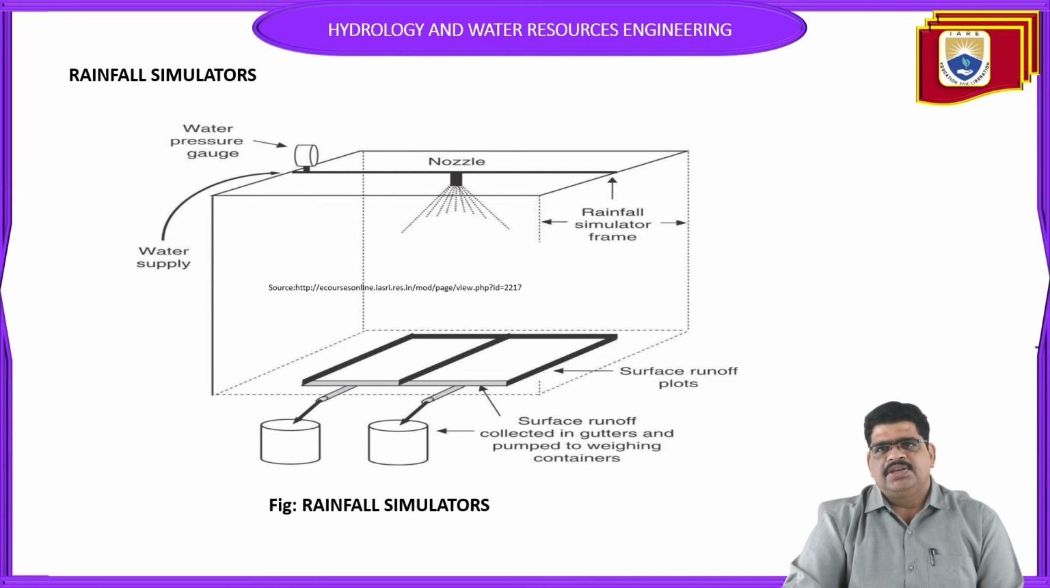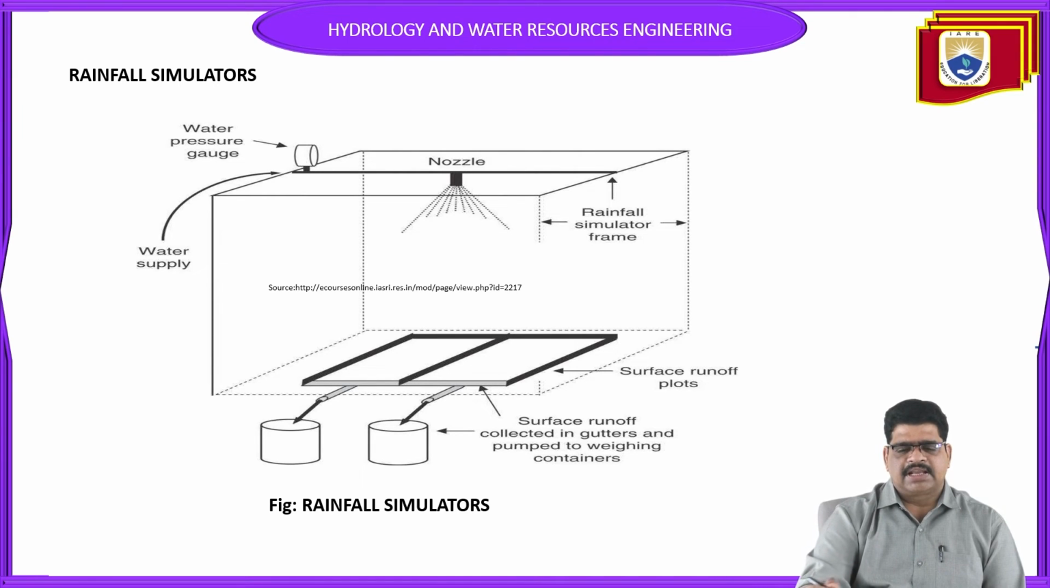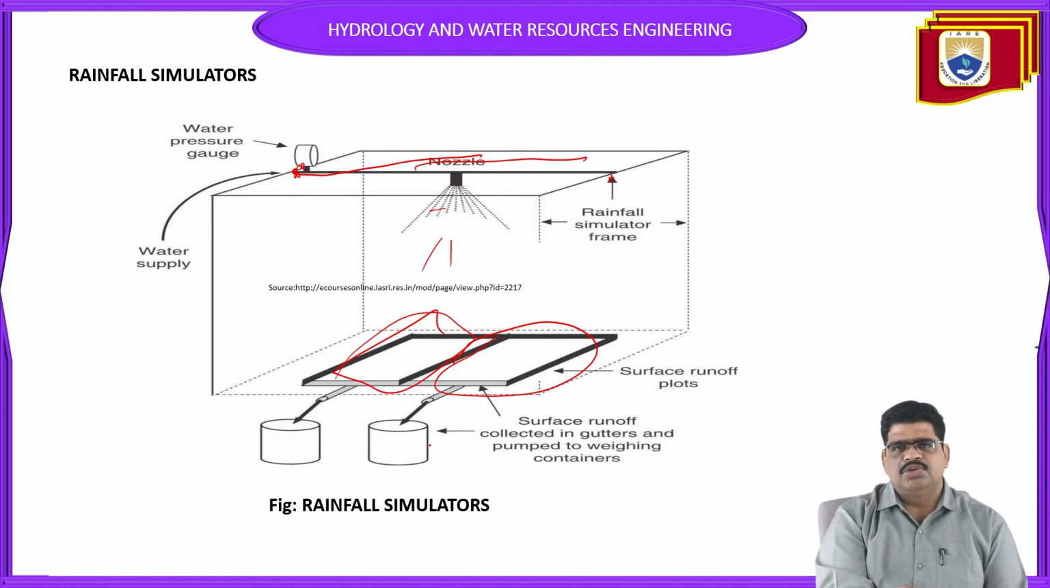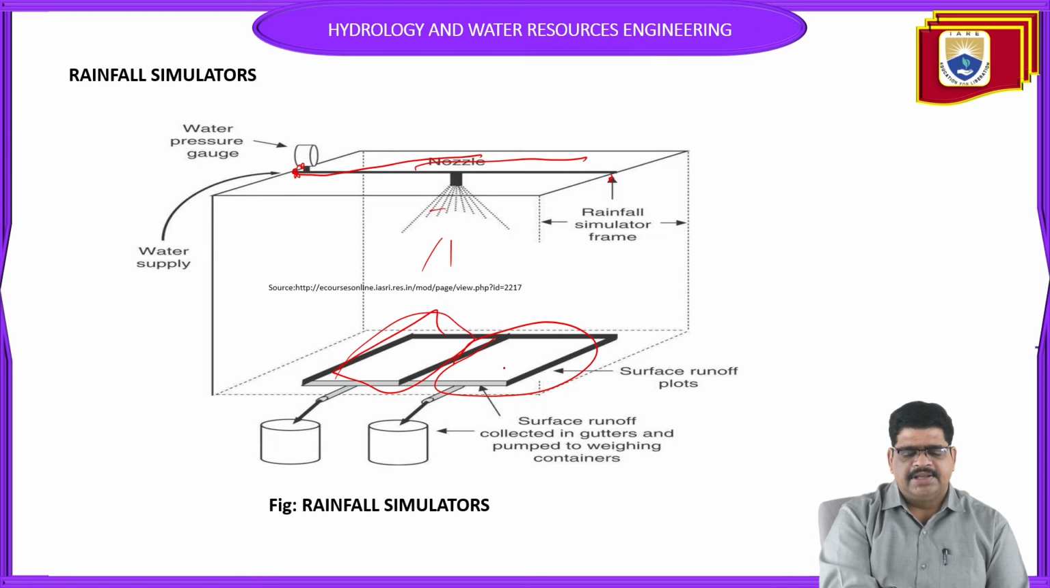In this diagram, you can understand it easily. See the diagram, the nozzle can be provided on the top, 2 meters above, and the water pressure gauge shows how much pressure the water is flowing with in this pipe, and rainfall simulators can be provided here. From this droplet, over a certain duration, how much of the water is absorbed and infiltrated can be calculated here practically.